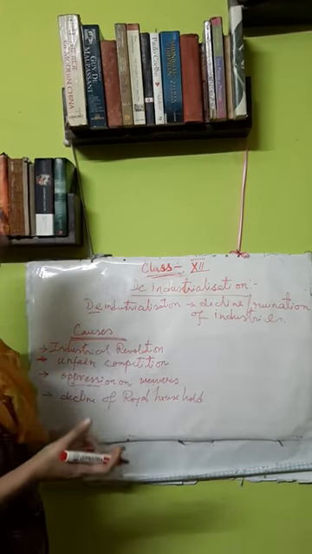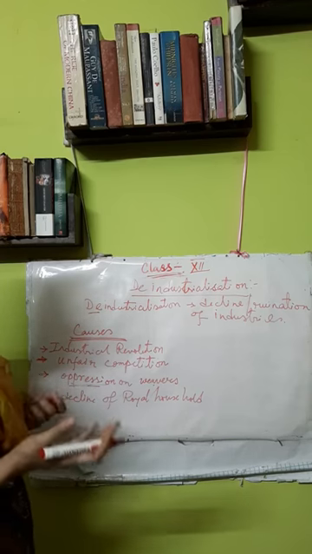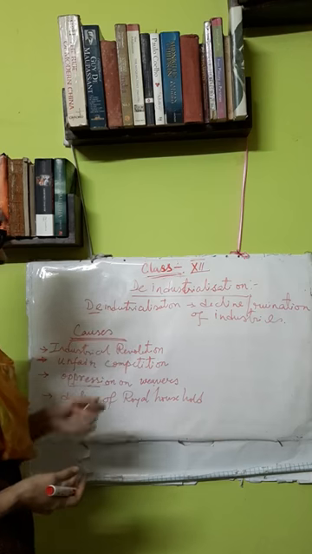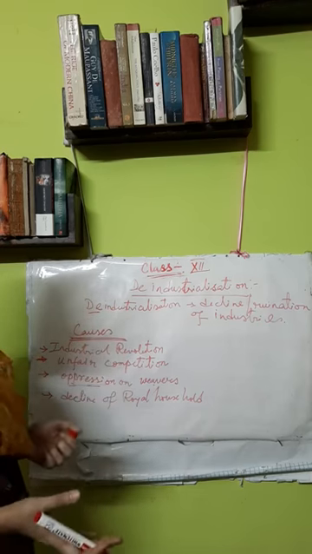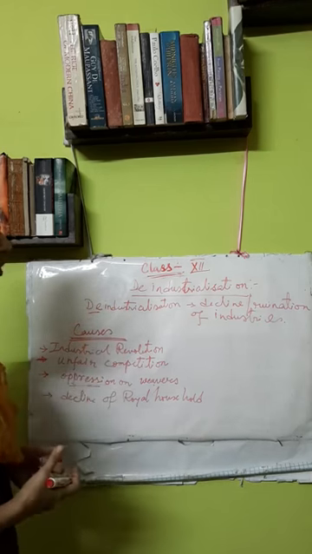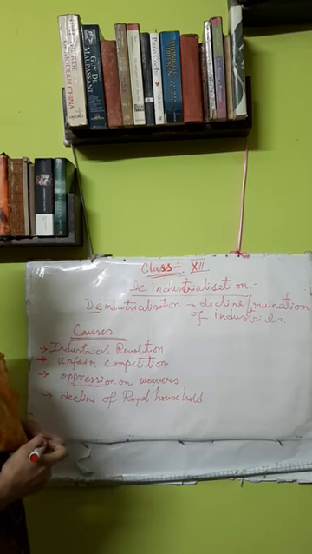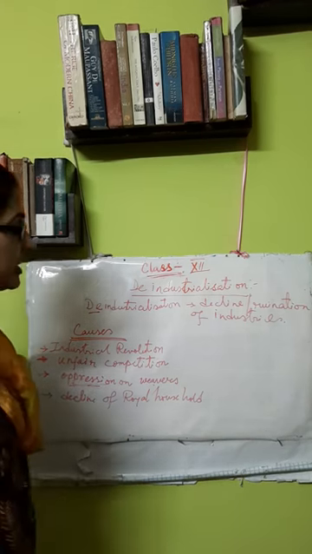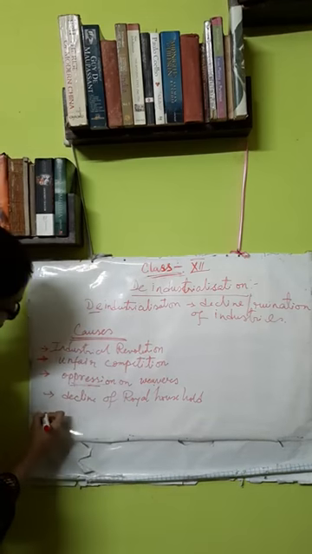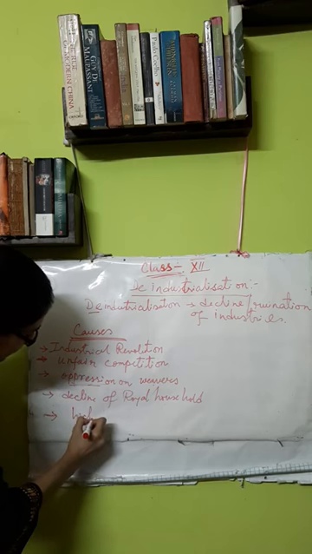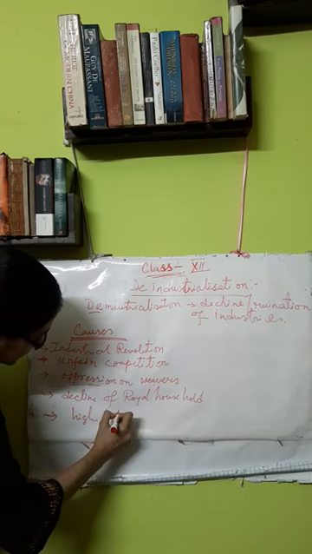These royal households of India used to give money for the development of Indian industries. But when they were declining and the East India Company was establishing its rule, there was nobody to buy from the Indian industries. So this was another factor. The decline of royal household was another factor that led to the decline of Indian industries, or led to deindustrialization. Over and above, there was high import duty.